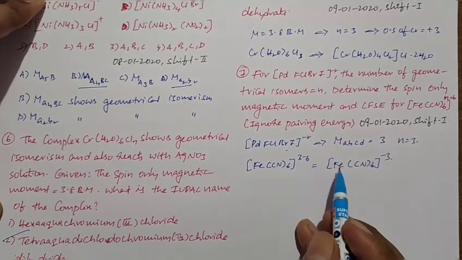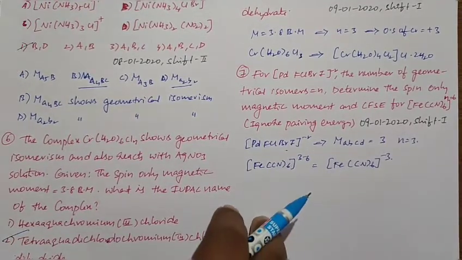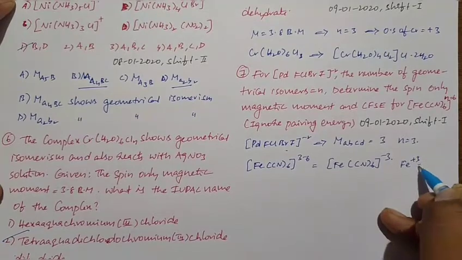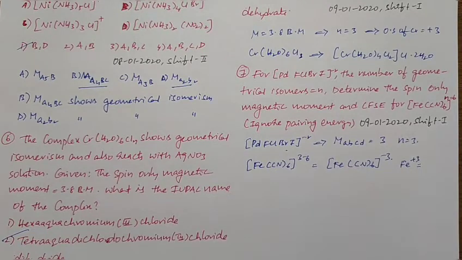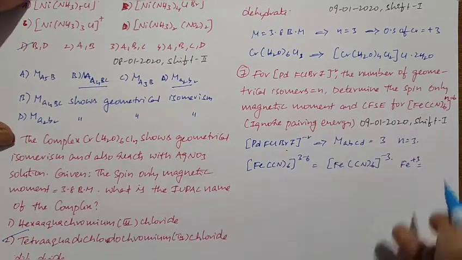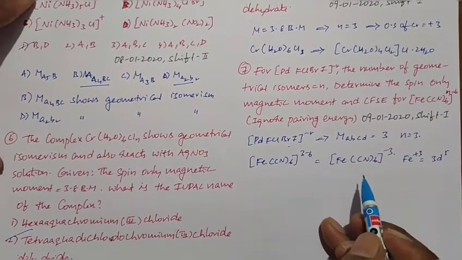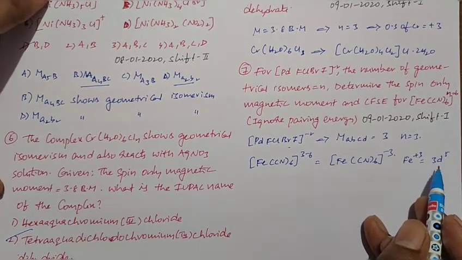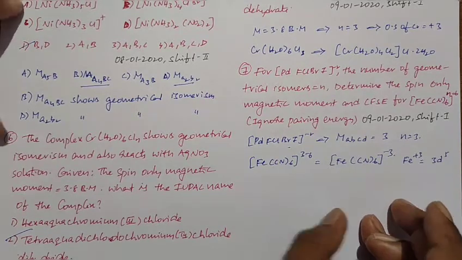So for this structure, what you are asking is the spin-only magnetic moment and crystal field splitting energy. If you need the spin-only magnetic moment, here in this compound iron has a +3 oxidation state. So when it has a +3 oxidation state, its actual electronic configuration is 4s2 3d6, after losing 3 electrons we get 3d5. So here cyanide is a strong field ligand. Due to the presence of a strong field ligand, these 5 electrons can pair against Hund's rule. So then we get the number of unpaired electrons equal to 1.